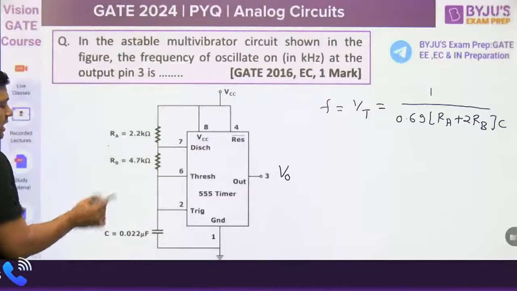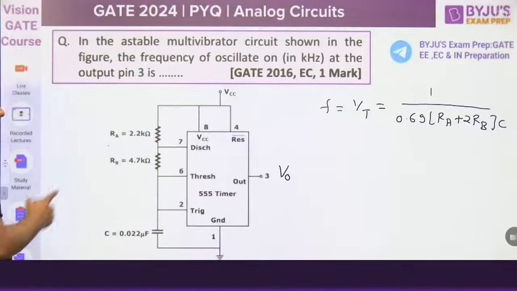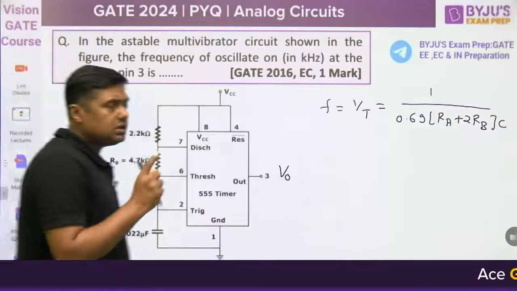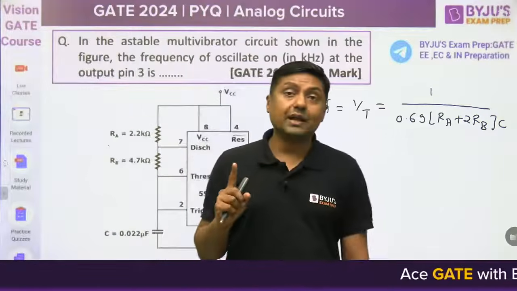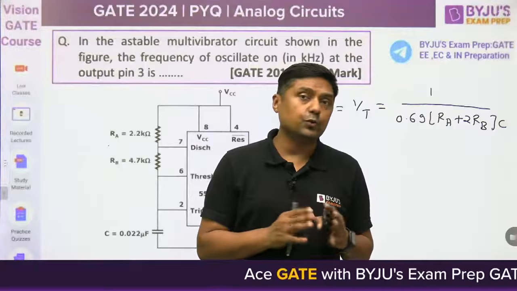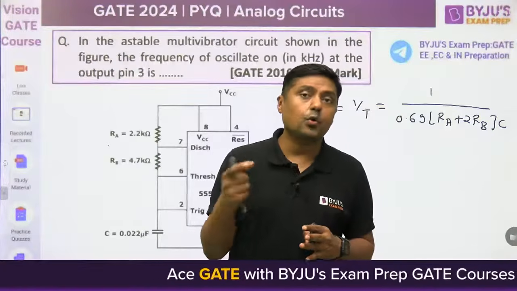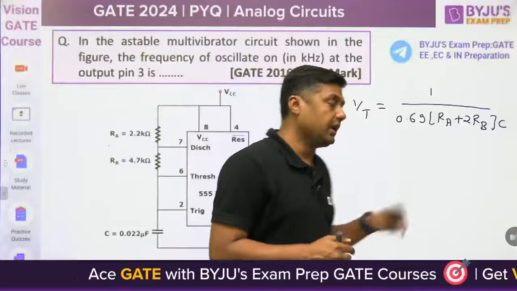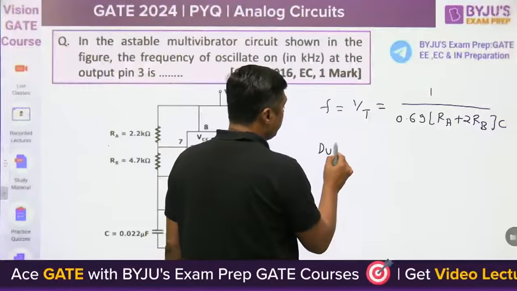This is RA, this is RB, and that is C. So this is an important diagram. On this diagram there will be one more question, that is on duty cycle, and how we can adjust the duty cycle. This is another important question based on this diagram. Duty cycle is another important parameter.